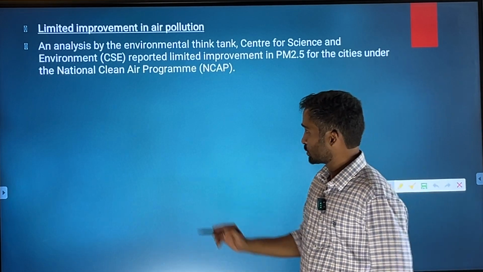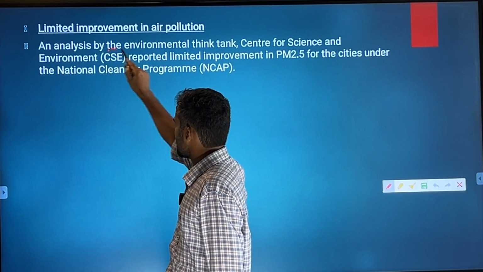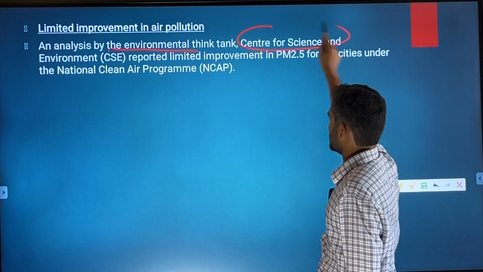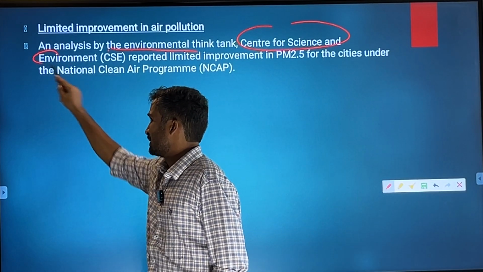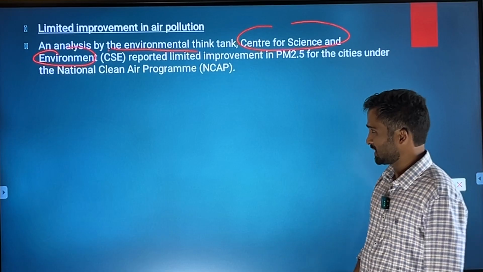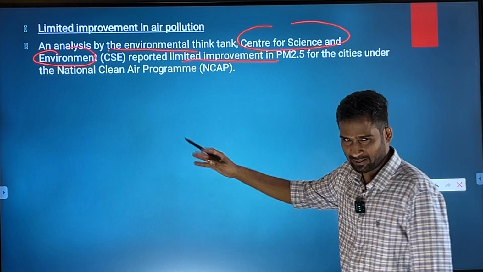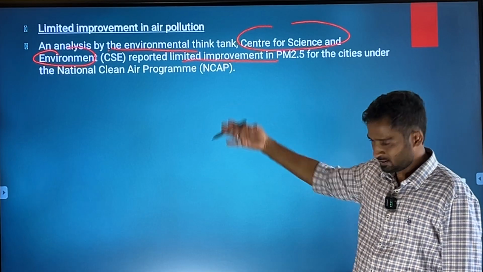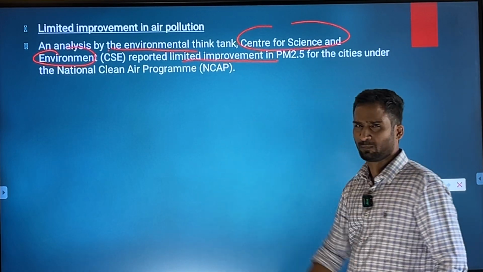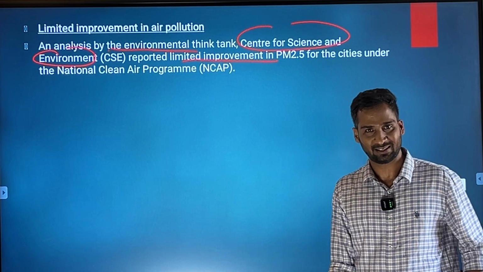So we get to know that an analysis by an environmental think tank, the Centre for Science and Environment, basically a Delhi based not for profit organization, reports that there is limited improvement. If you remember, in the second last or third slide, we also talked about how there are only a few cities where there is improvement in the pollution level.